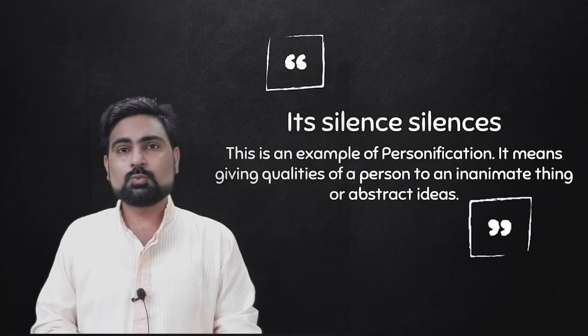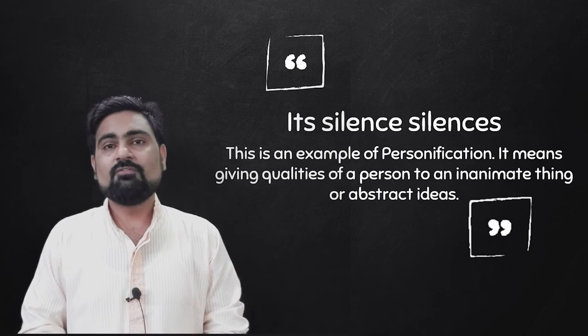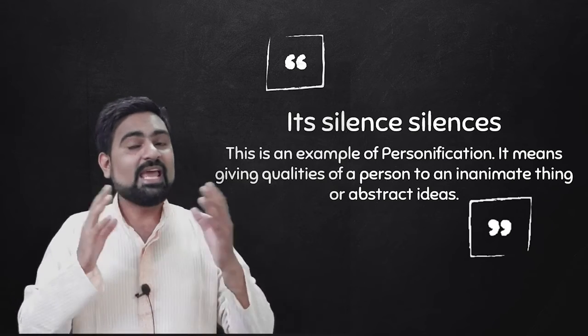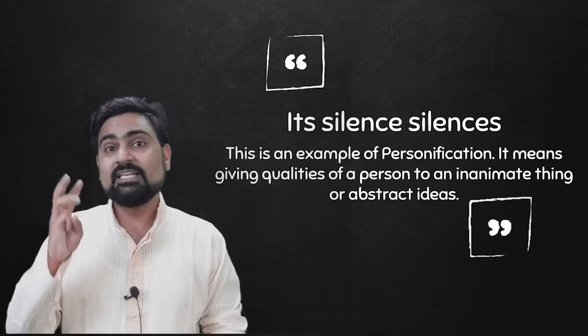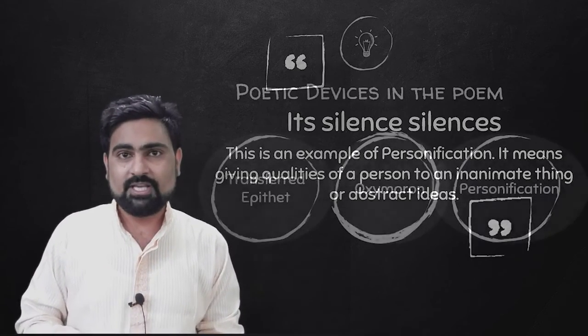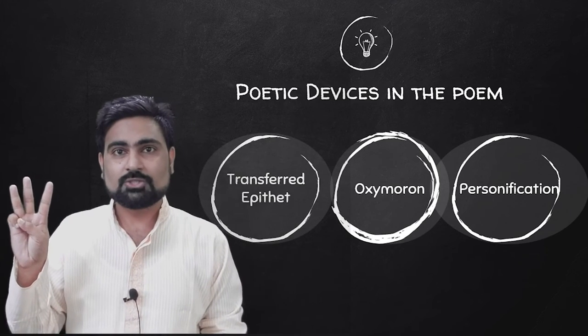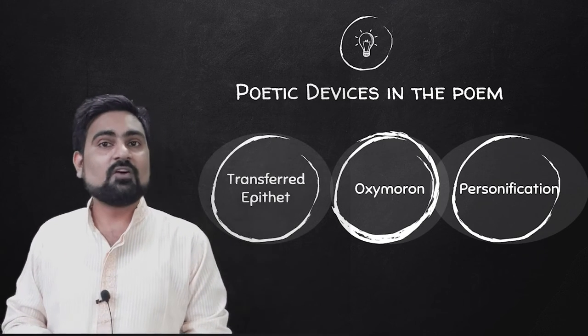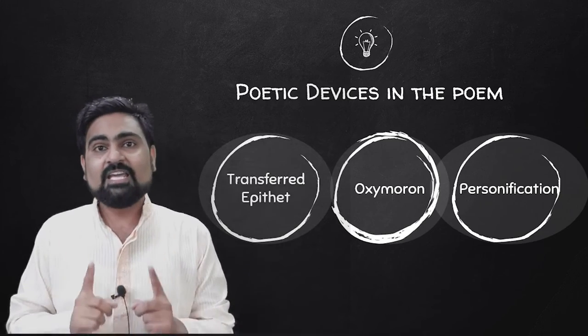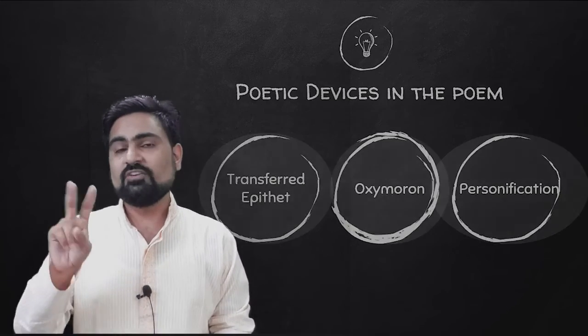So learners, this was the whole study of this poem. We went through the rhyme scheme, the complete explanation of this poem, and 3 different poetic devices, namely transferred epithet, oxymoron, and personification. Now at the end of this lesson, I have a homework for you all. I used one single word with 2 different pronunciations in this lesson. I want you all to go through this lesson again and find out that word. And let me know what that word was and what you think was the correct pronunciation of this word.